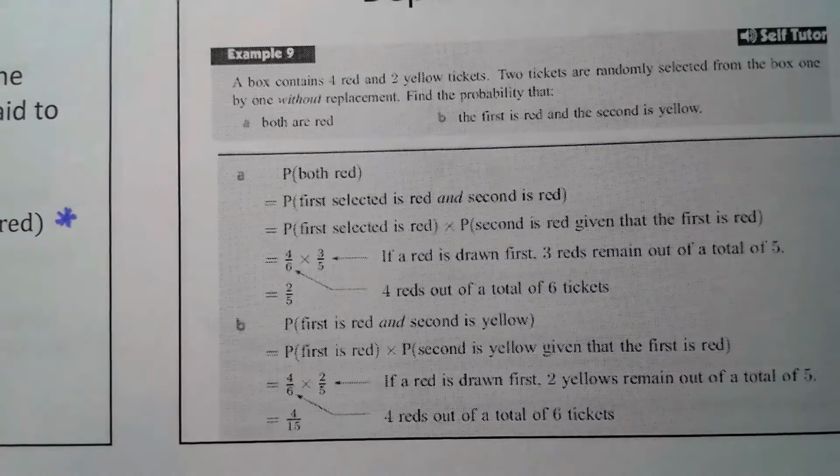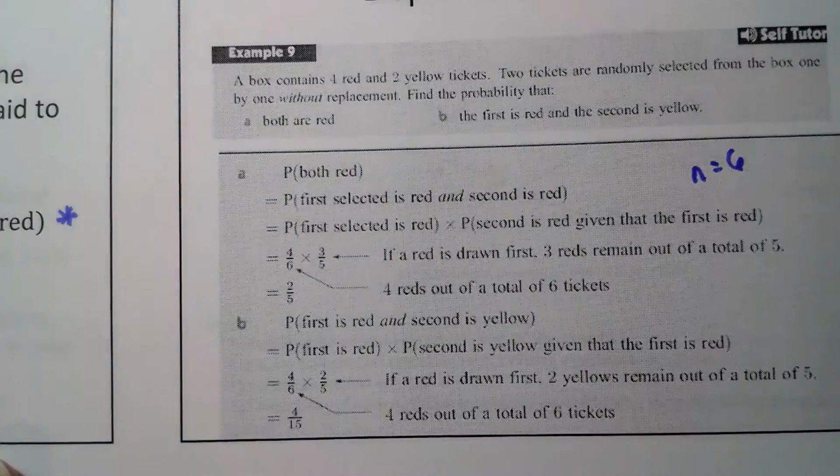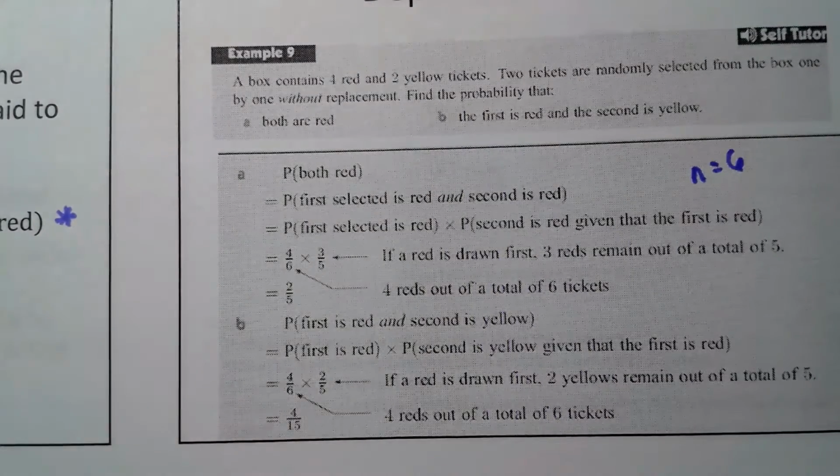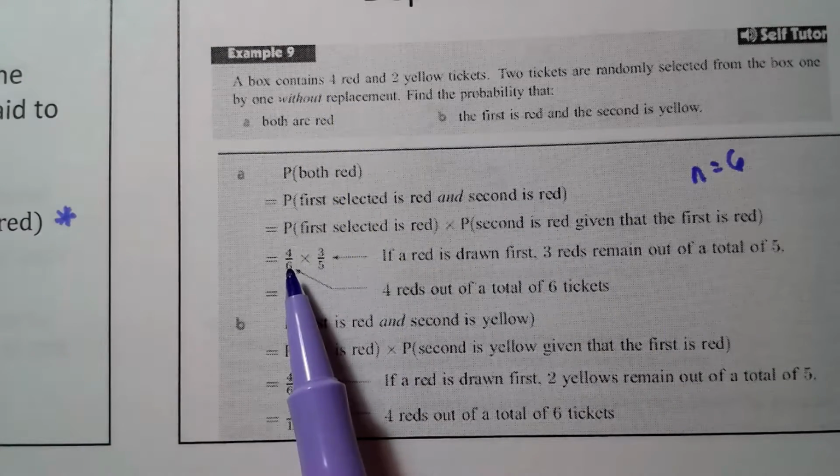Now, we have 6 total tickets, so N is equal to 6. We have 4 red and 2 yellow. So in my little bag of 6 tickets, the probability of pulling out a red is 4 out of 6. That makes sense, right?